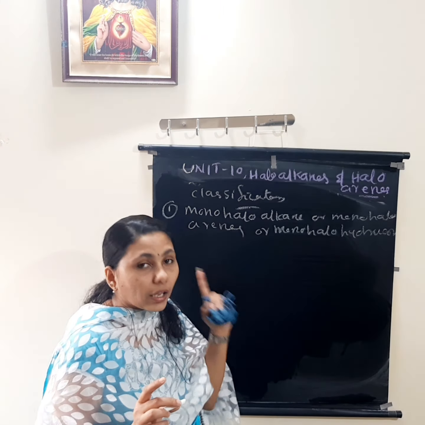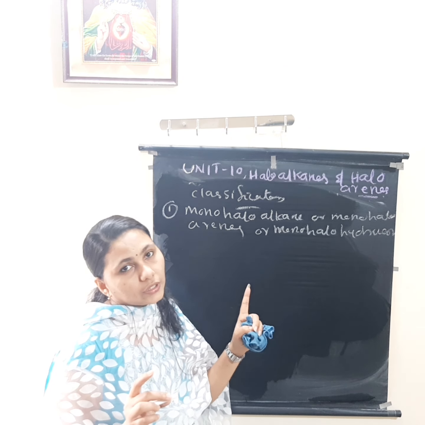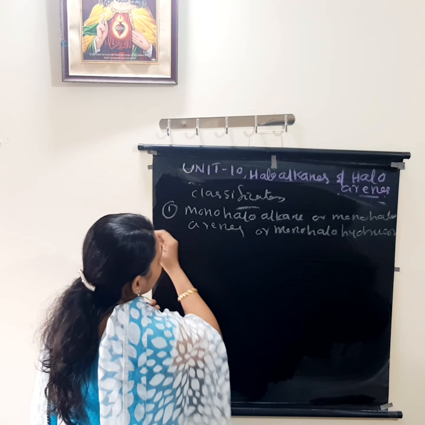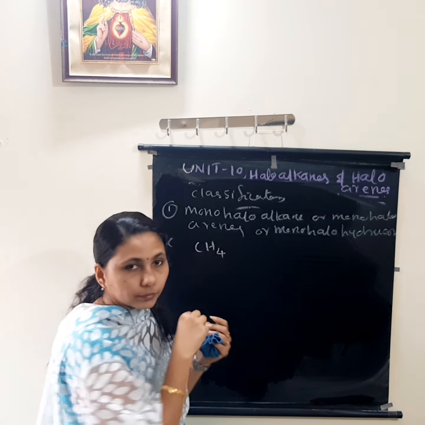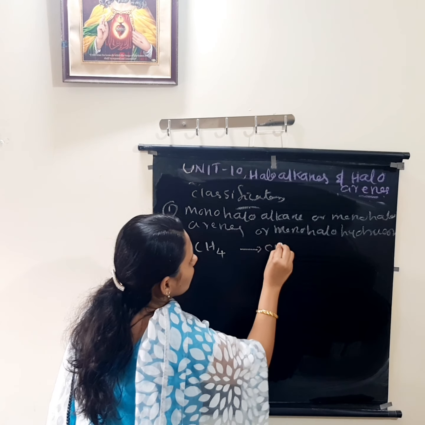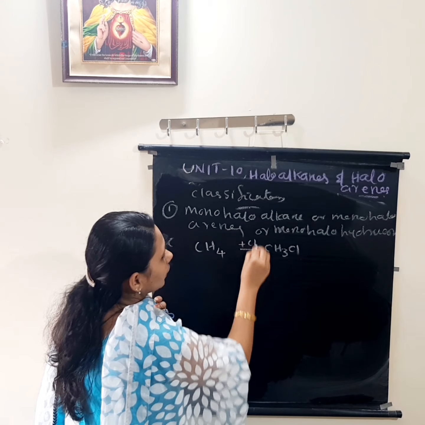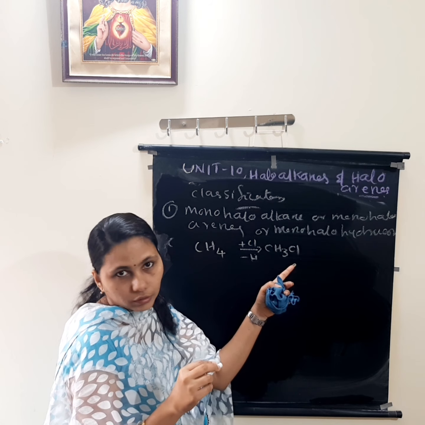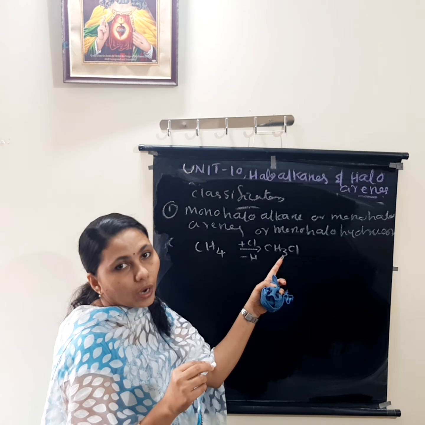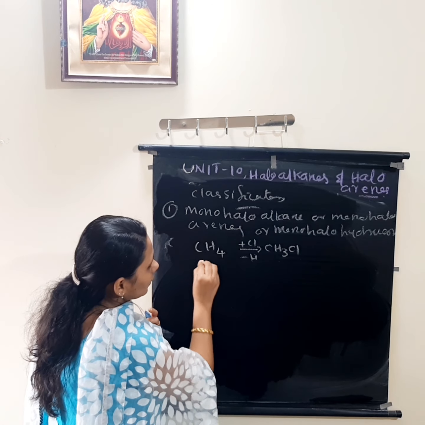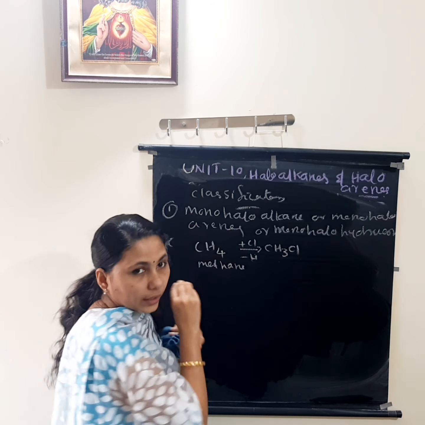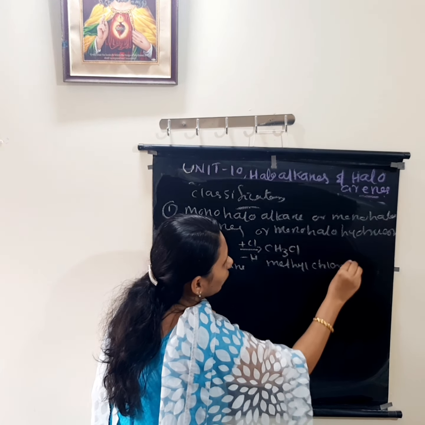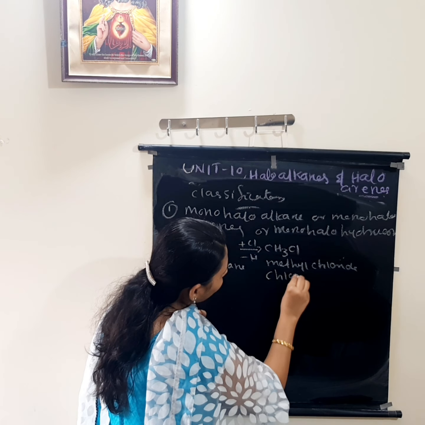One. Okay, so haloalkane containing only one halogen atom is known as what? Monohalo. For example, CH4, methane. So CH3Cl. We are adding one halogen here and we are removing one hydrogen. So we got CH3Cl. So how many halogen atoms are there? It is one. So it is which one? Monohaloalkane. We know this is methane. Nomenclature is coming, don't worry. Methyl chloride, or we can call it as chloromethane.